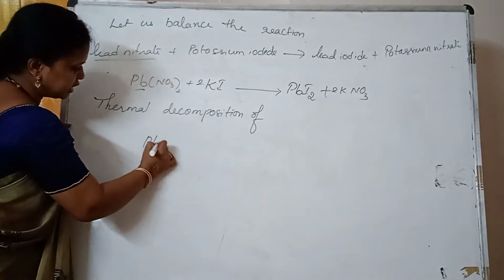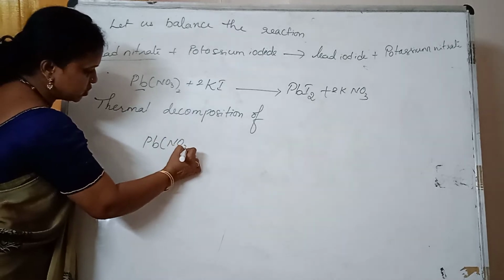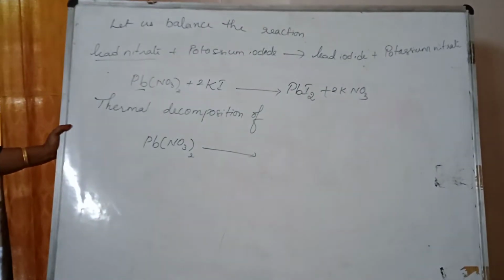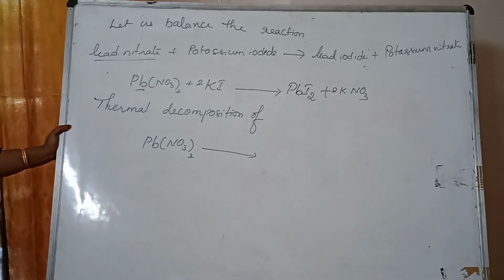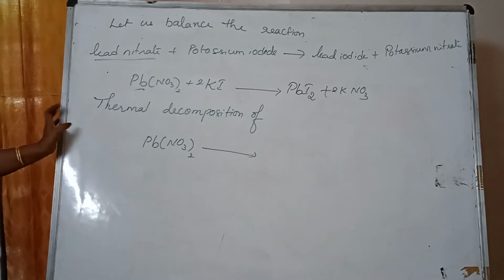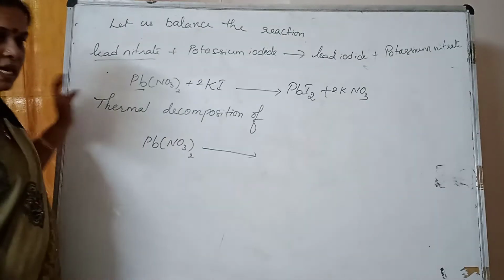Again, lead nitrate is Pb(NO3)2. Thermal decomposition means what? Decomposition under heat or in presence of heat. So lead nitrate, now it is heat.